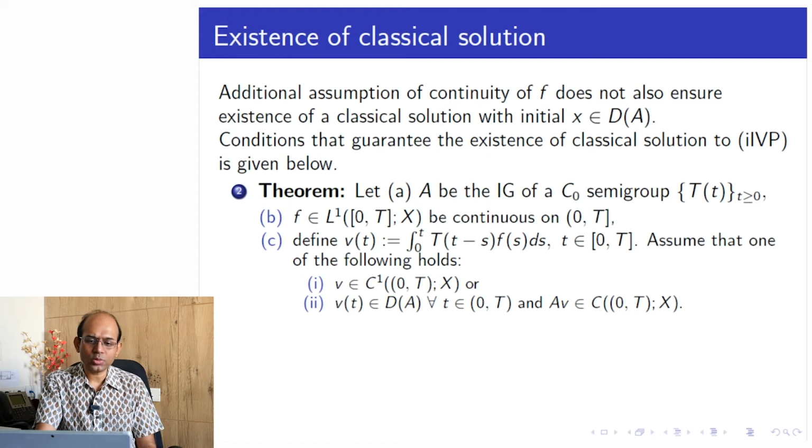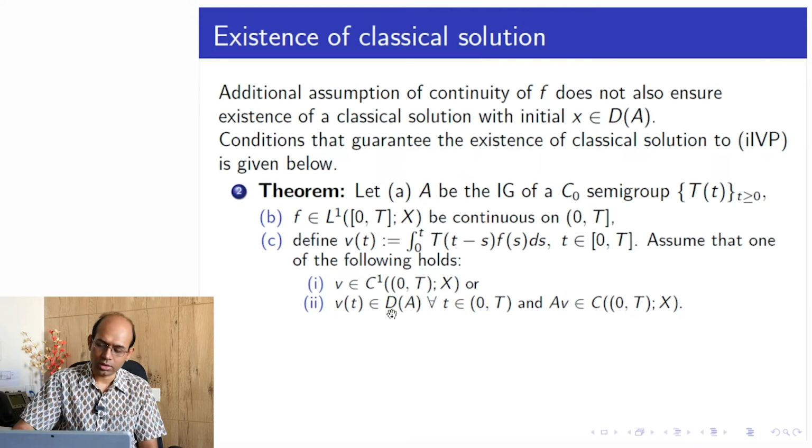So assume that A has this standard assumption, and f is continuous, and in addition we assume that this integration is either continuously differentiable or is in the domain of A. This is an additional condition.